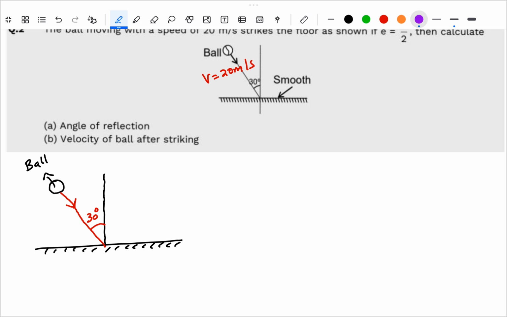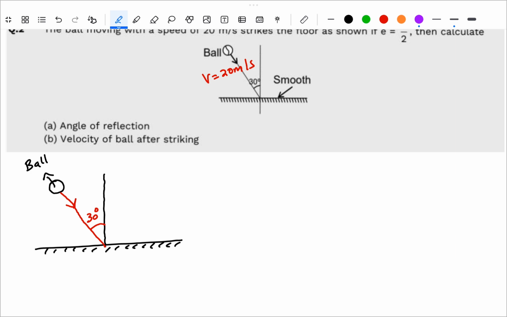Now, what we need to understand is that we can resolve the velocity into two components, vertical as well as horizontal. When a ball collides with the ground in this way, only the vertical velocity gets affected, whereas the horizontal remains the same.